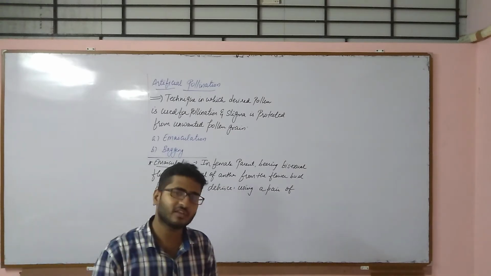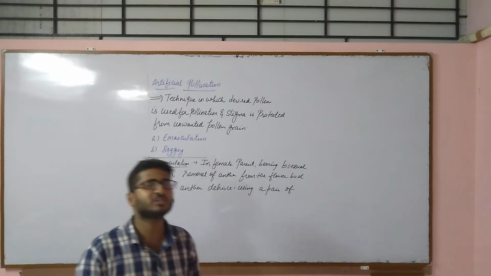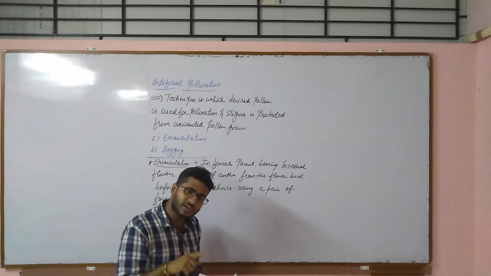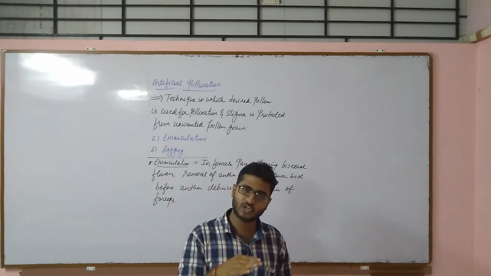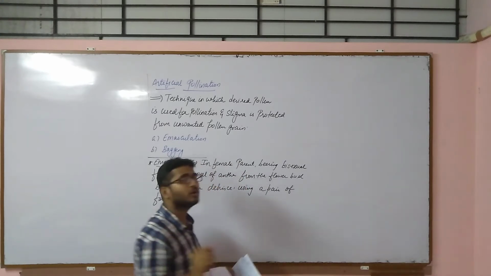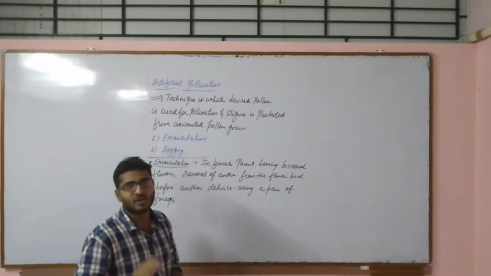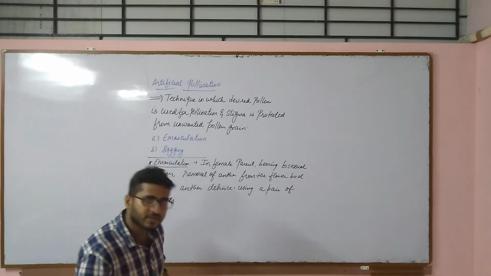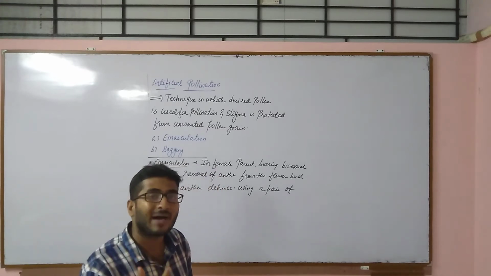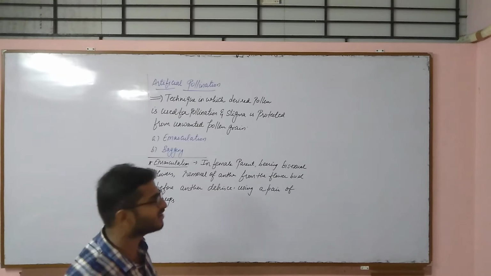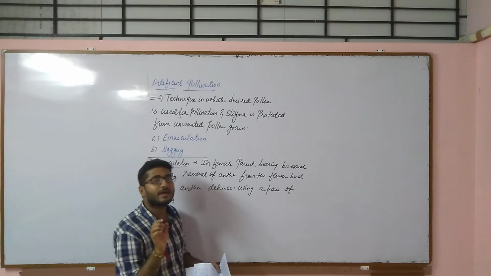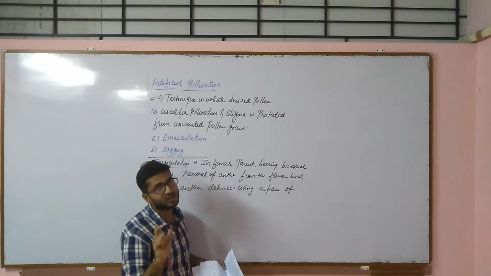So what is emasculation? Emasculation is basically done in the female parent, which contains the bisexual flower. That means the staminate part is also there, as well as the pistillate part, that is androecium is also present, as well as gynoecium is present within the same flower. Now what we are doing in the emasculation technique is simply removing the male reproductive part, that is the anther, the typical bilobed anther of angiospermic plant species we are talking about. So we are removing the anther when the flower is in its bud condition.